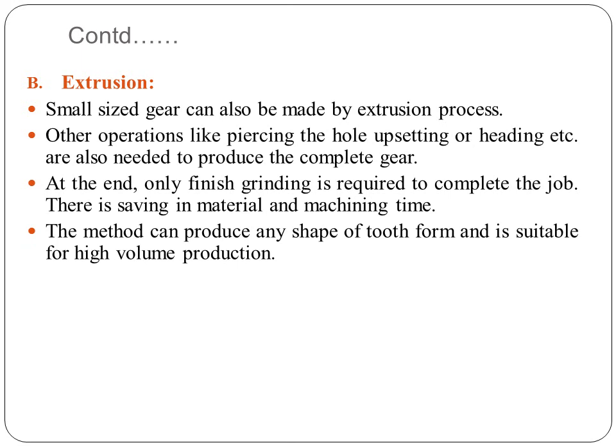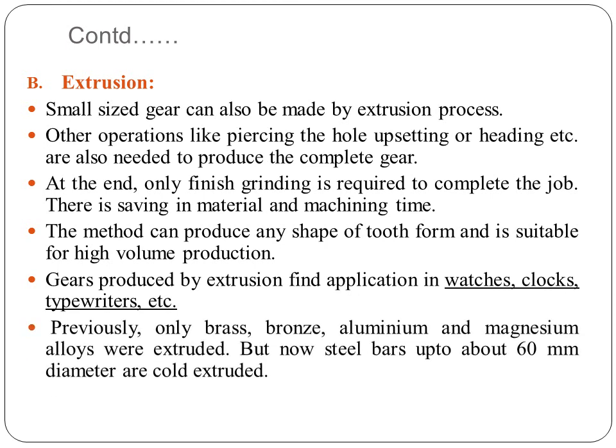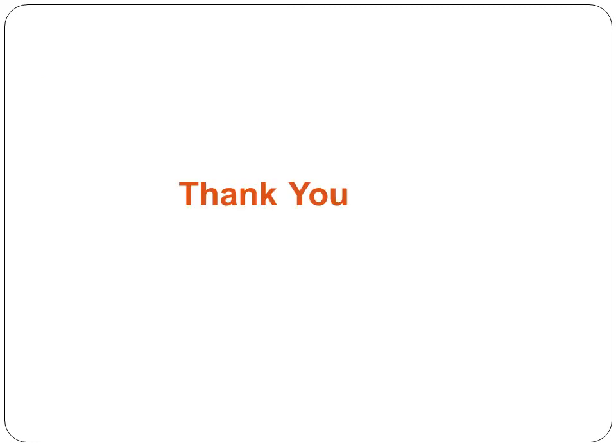The method can produce any shape of tooth form and is suitable for high volume production. Gears produced by extrusion find application in watches, clocks, typewriters, etc. Previously, only brass, aluminium and magnesium alloys were extruded, but now steel bars up to 60 mm diameter are cold extruded.